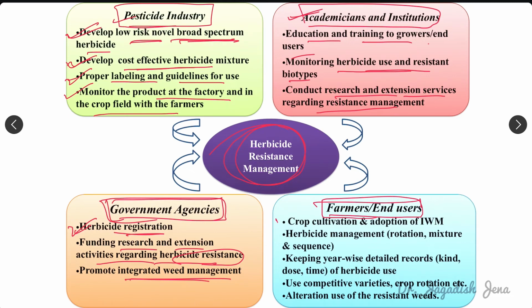It should go for crop cultivation and adoption of IWM, that is integrated weed management. It should go for herbicide rotation as well as herbicide mixture. Then farmers should maintain year-wise data on which herbicide he is using and which type of weeds is growing in that particular area. Then use of competitive varieties and crop rotation, that we have already covered in cultural aspects of weed control. Then alternate use of herbicides against resistant weeds.